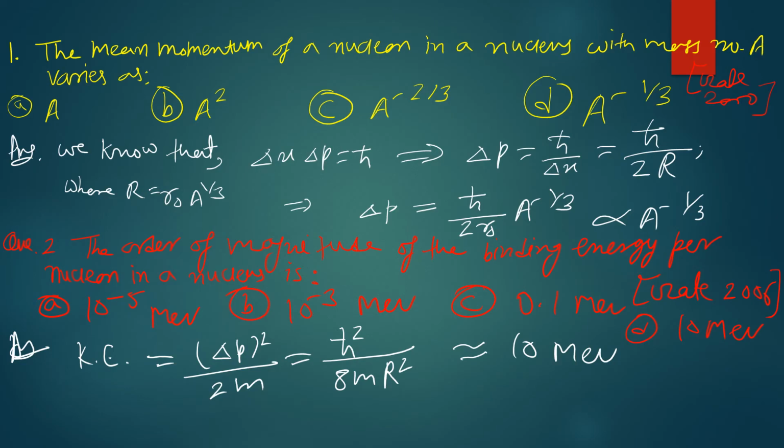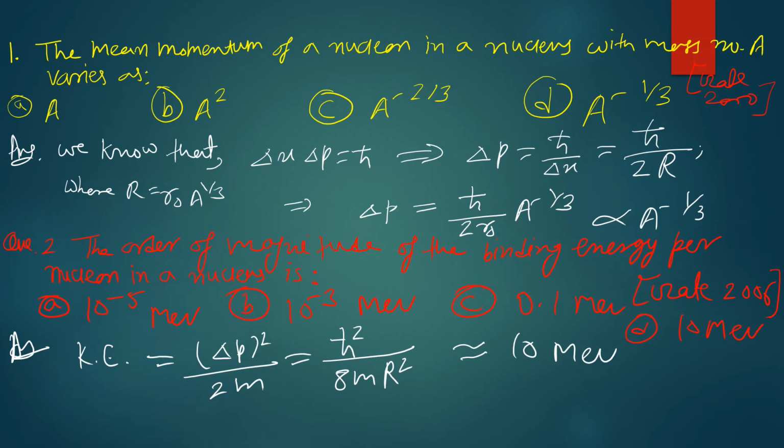Option C is A to the power minus 2 by 3, and option D is A to the power minus 1 by 3. This is asked repeatedly in various GATE exams. Here we put GATE 2000, but it was also asked a few years back, and it is repeatedly asked in various physics competitive exams.